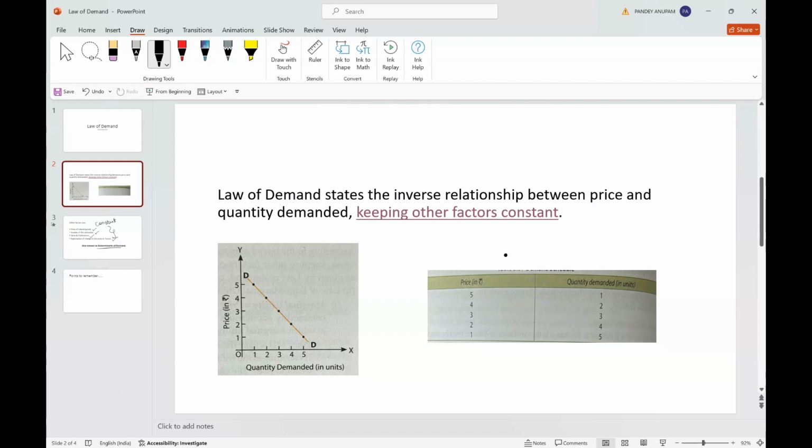Price and quantity demanded are studied in law of demand, the impact of price on quantity demanded, not the impact of quantity demanded on price. And the type of relationship which exists is inverse, negative: one goes up, the other goes down. Keeping other factors constant, these other factors are the other determinants of demand which are kept constant, or ceteris paribus. So now what we have studied here.